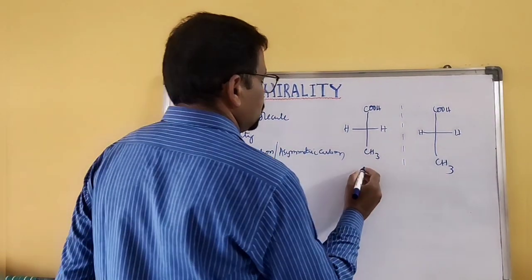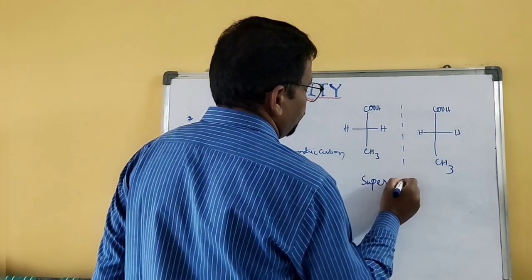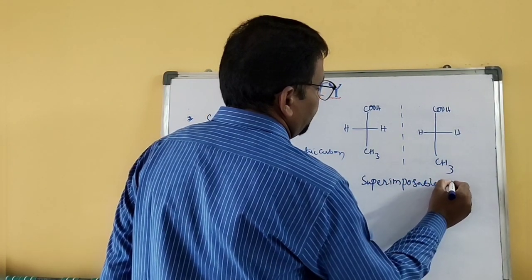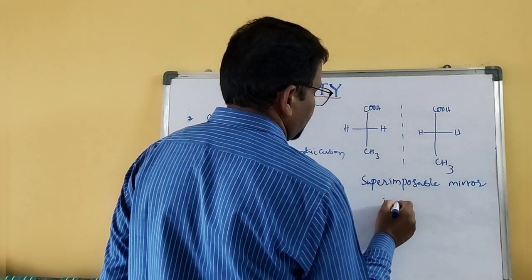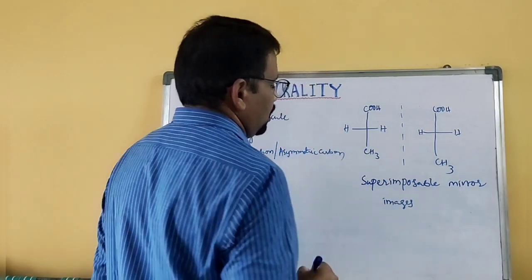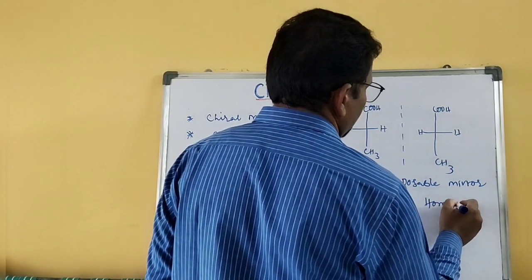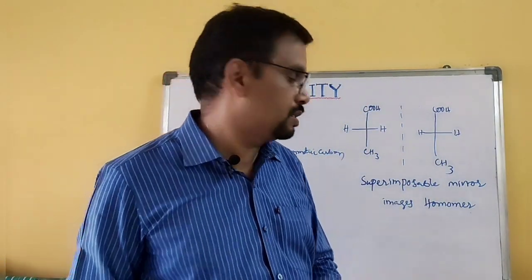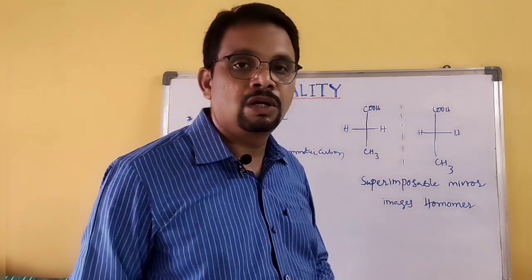So this one has a superimposable mirror image. Superimposable mirror images are called homomers. Non-superimposable mirror images are called enantiomers. Here superimposable mirror images are called homomers.